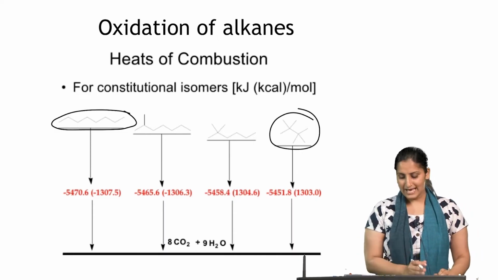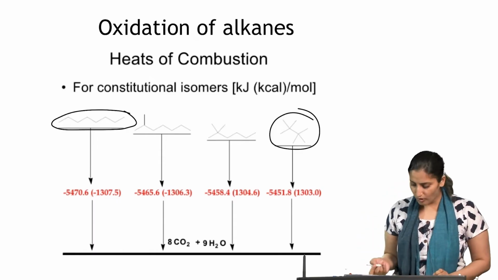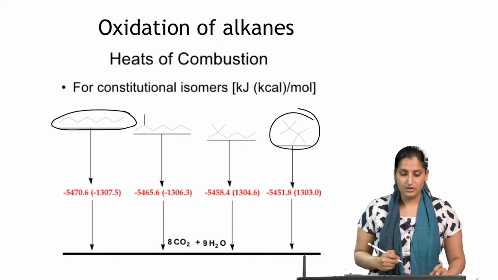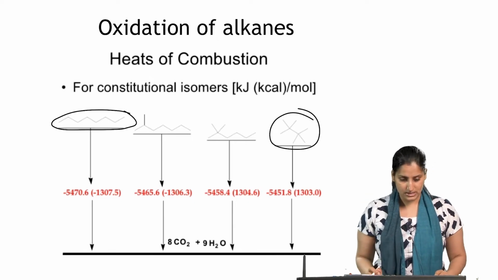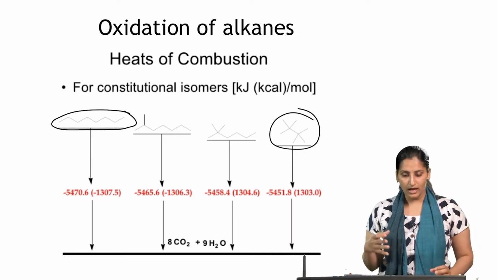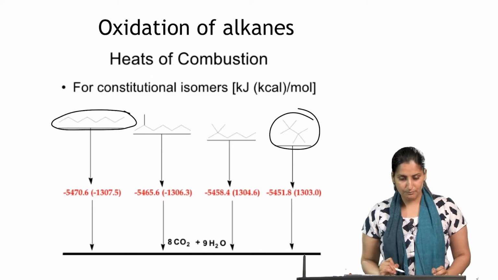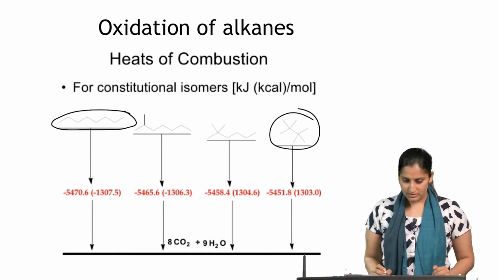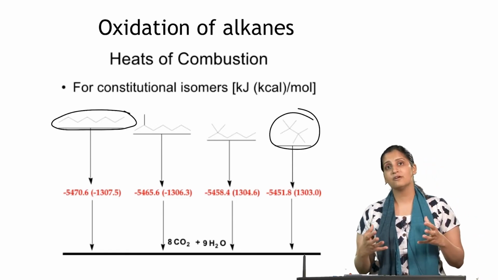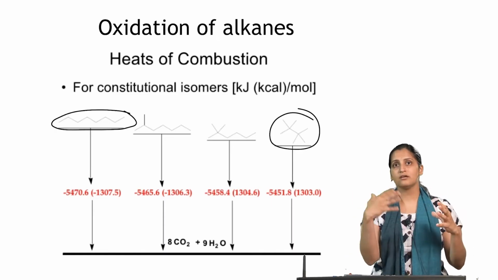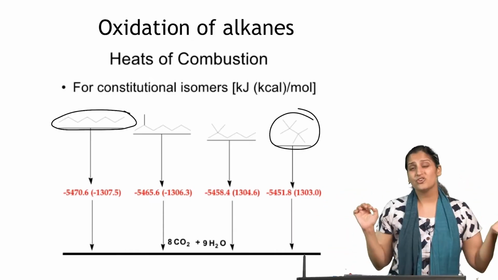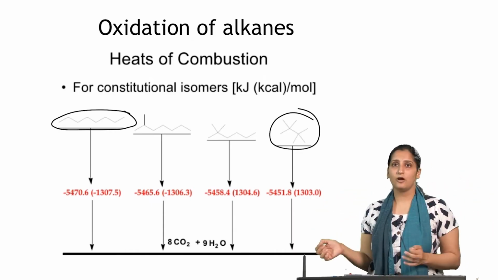As you can see, as the branching increases, the energy that is given off as this molecule reacts decreases, or the heat of combustion decreases as the branching increases. So, we can see that octane has the most negative heat of combustion, and the one with the 4 methyl branches, for example, here has the lowest heat of combustion. Therefore, what we can conclude is that branching increases the stability of that particular alkane. As we go on making it more and more branched, it becomes more and more stable.